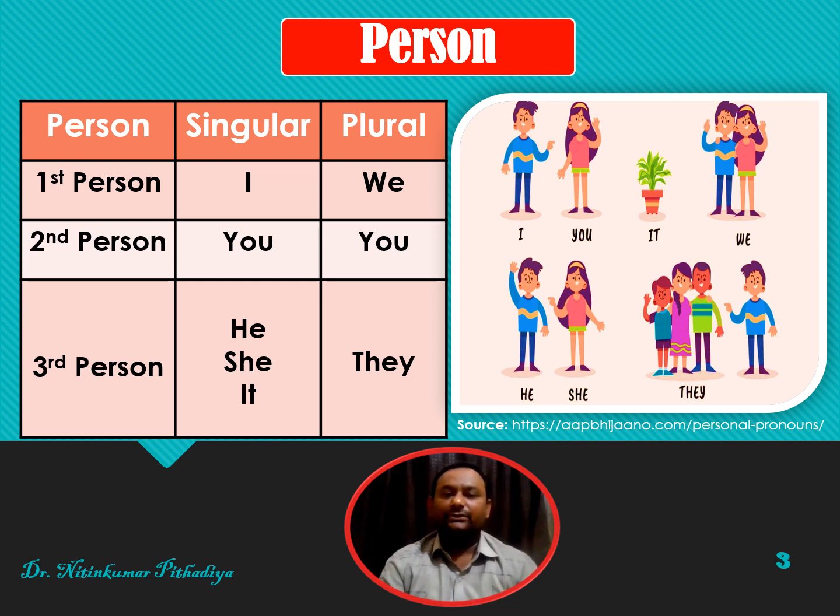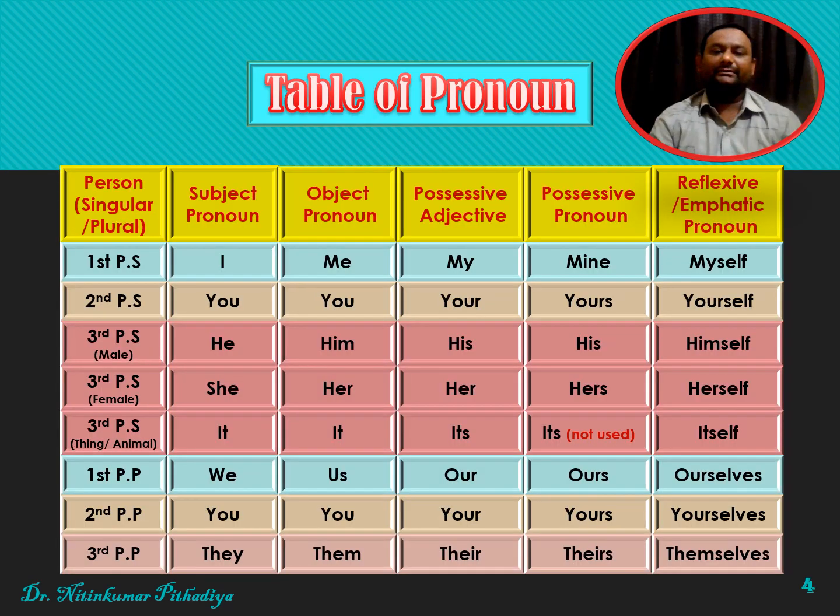Now friends, we are moving ahead to understand about the table of pronoun. It is very important. It is the base. So friends, we have already learnt about the person, that first person, second person, and third person, and that is also in singular as well as plural. Now friends, we also have tried to know about the I, you, he, she, it, like such words.